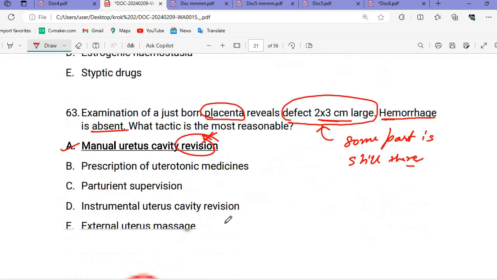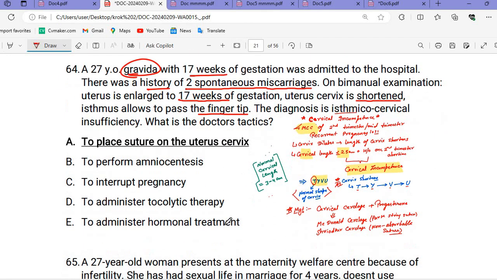Okay, is this clear? So now you can see that we are looking at 17 weeks of gestation, the uterine cervix is shortened. The isthmus allows the fingertip to pass. Now we have the history also. So what is the answer? Diagnosis already given. What is the doctor's tactic? To place sutures on the cervix.